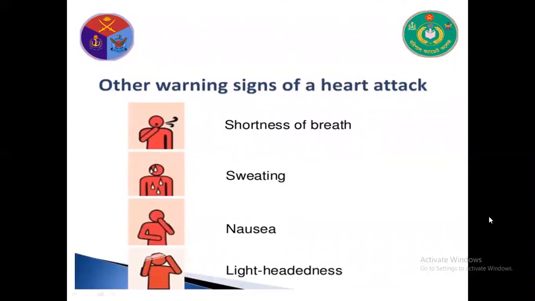Other warning signs of a heart attack: shortness of breath, sweating, nausea, vomiting tendency, light headedness.